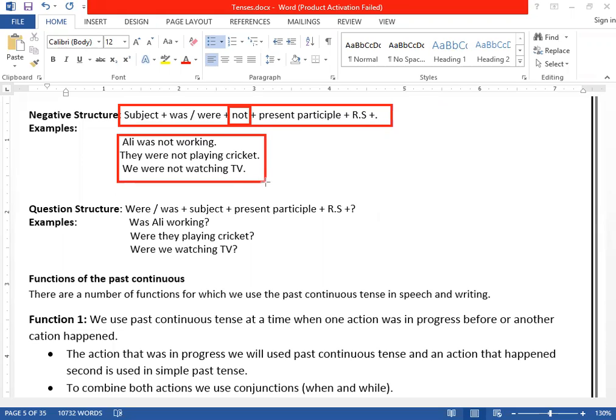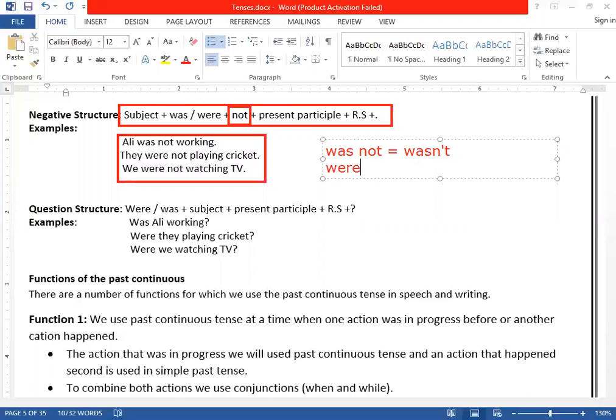So in all cases, after was and were, we use not. Now the short form of the negative. What is the short form of was not? Was not becomes wasn't. Clear? It becomes wasn't.